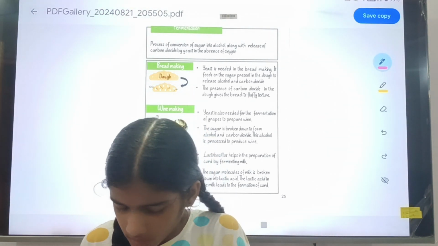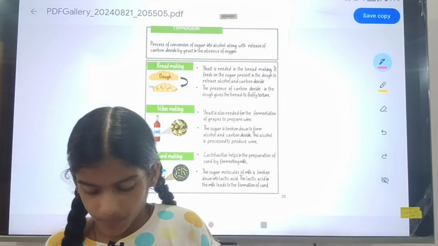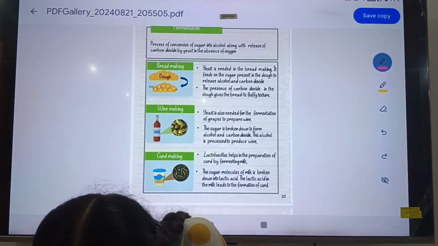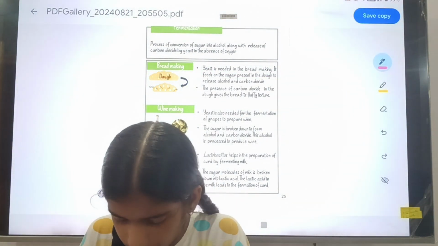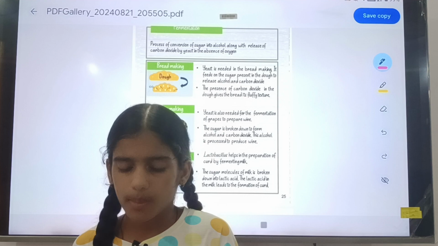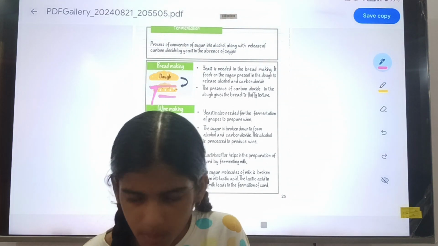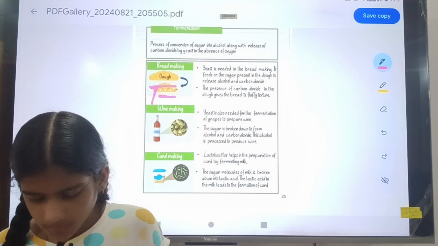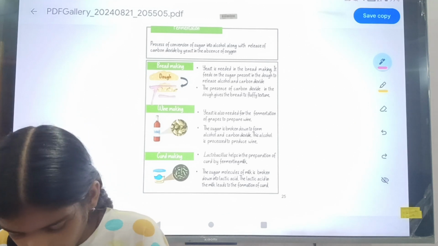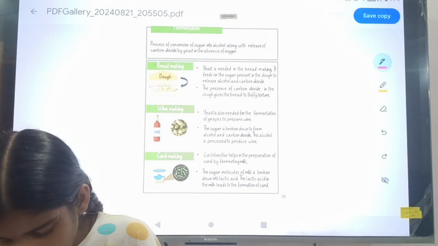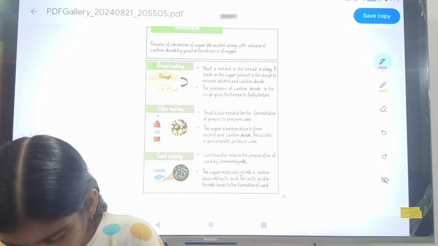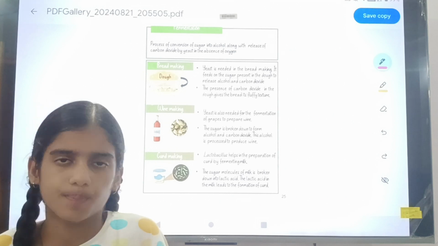Okay, so yeast is needed in bread making. In bread making, the fermentation process will occur. Yeast feeds on the sugar present in the dough to release alcohol and carbon dioxide. The presence of carbon dioxide in the dough gives the bread its fluffy texture.